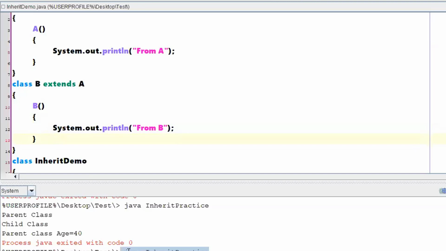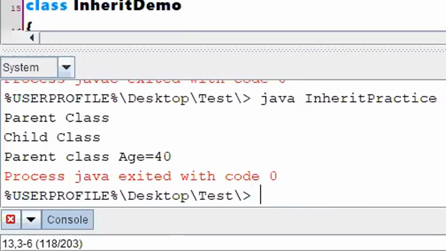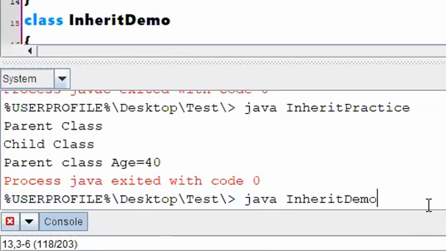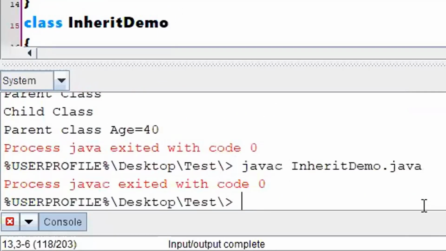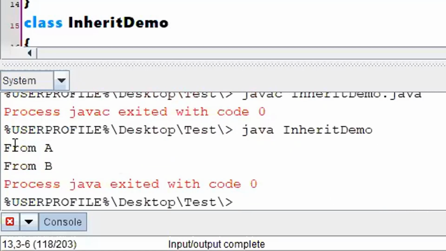So mixed reactions, mixed polling, mixed opinions are there. So let us just run the program and cross check who is right and who understood the concepts in a better fashion. javac Inherited demo.java compiled fine because he helped me in removing that error of System. java Inherited. Right.